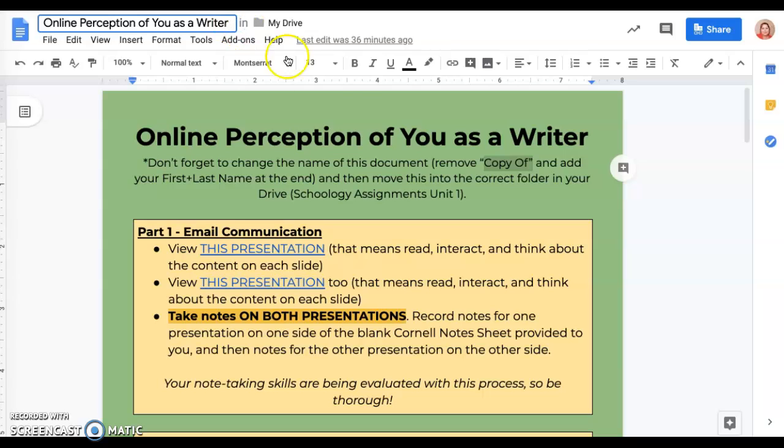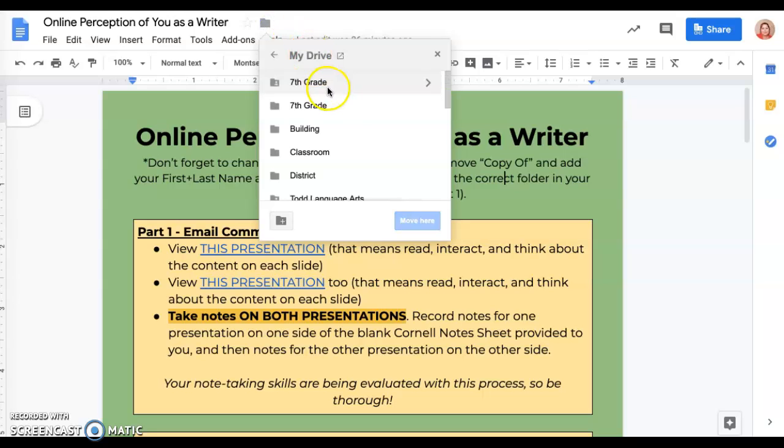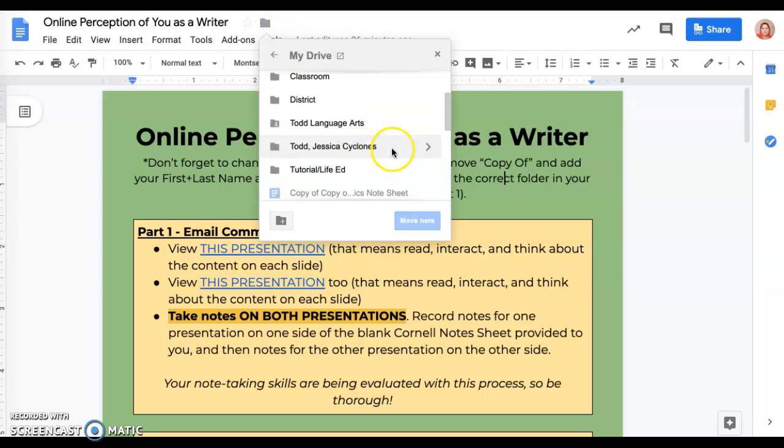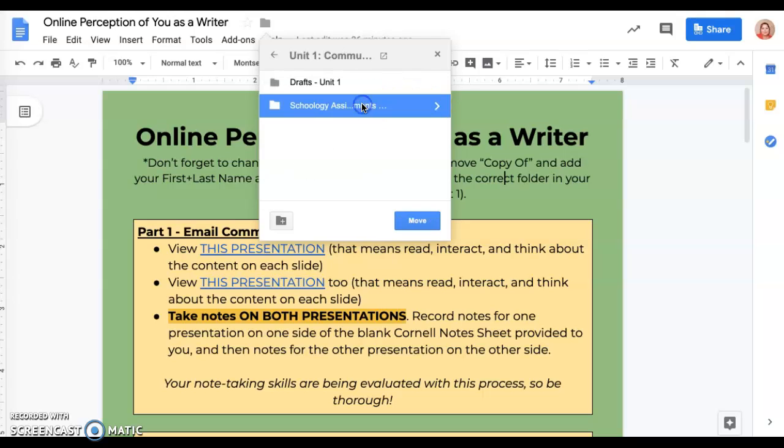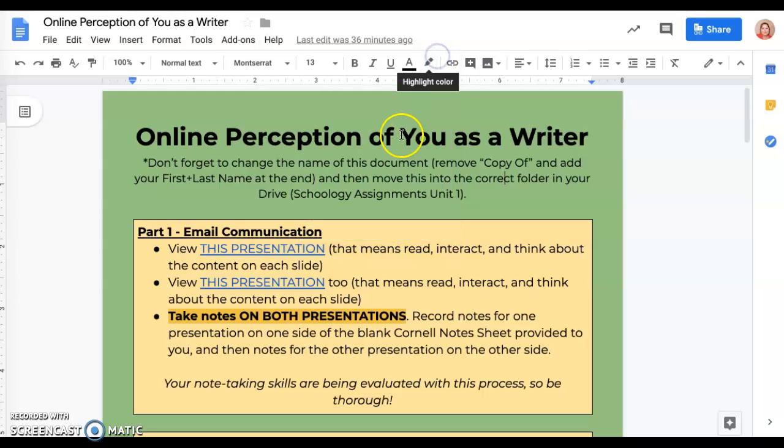So if you have not already done that, make sure that you do that now. Additionally, make sure that you move it to the correct location in your Google Drive folders. And again, that location would be in your Cyclones folder, inside Unit 1, and inside your Schoology Assignments folder. And you would click Move to make sure that that happens. If it's not there, I won't be able to access it to grade it.